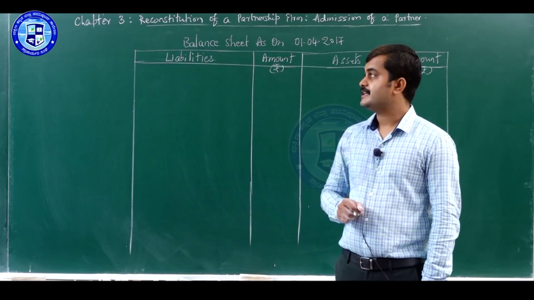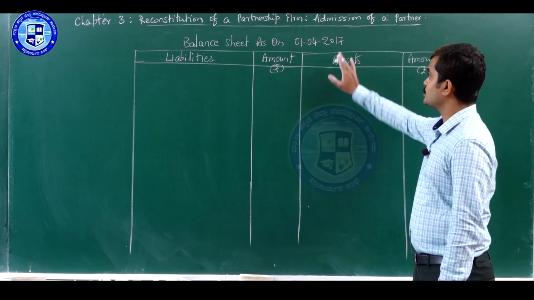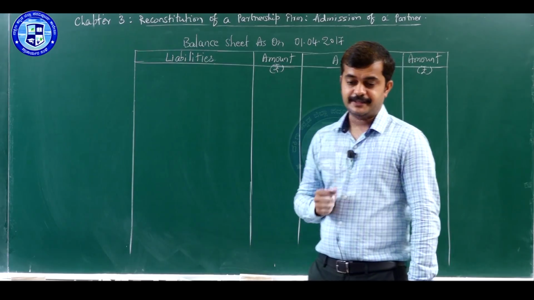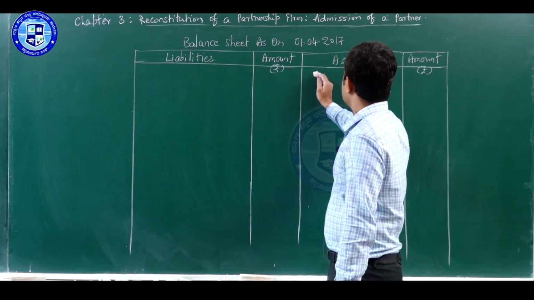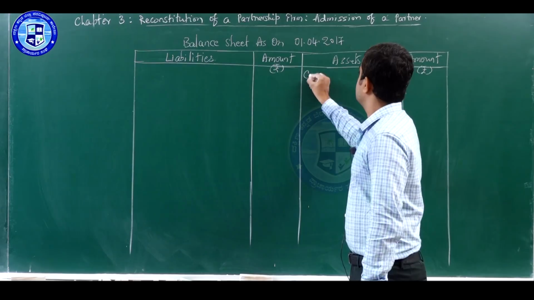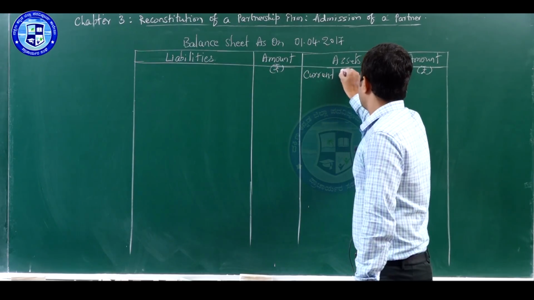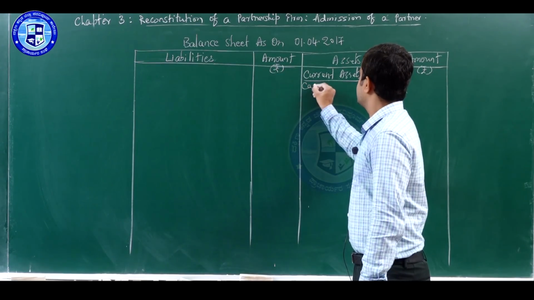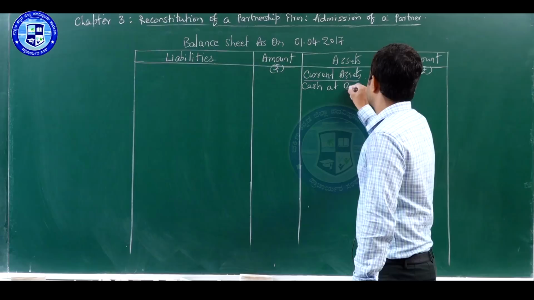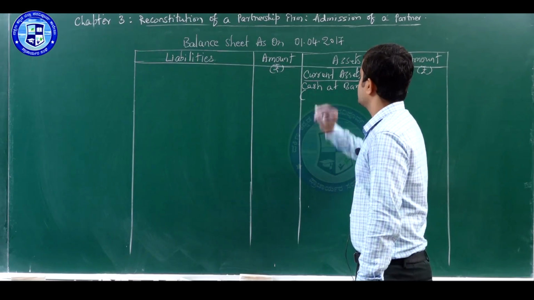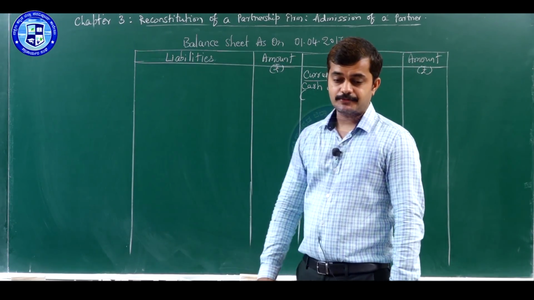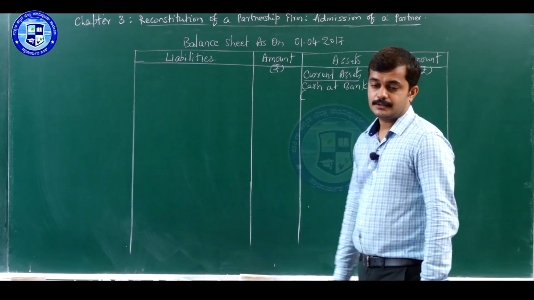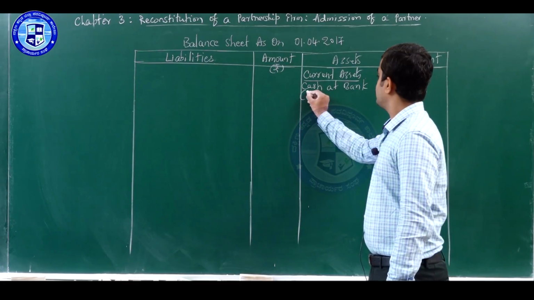Let us prepare the balance sheet as on 1st April 2017, on which new partner Chandra was admitted. We will start with the asset side. Current assets. First item is cash at bank. Regarding the closing balance of cash at bank, we have to calculate it. There is a balance worth 14,000.